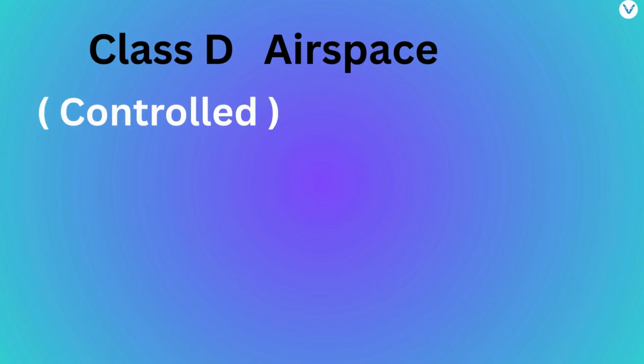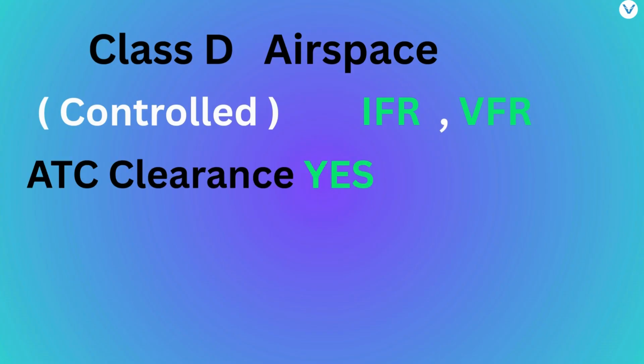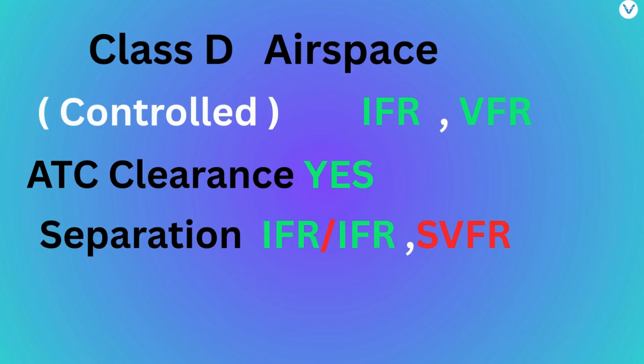Class D is controlled airspace, where both IFR and VFR flights are permitted. In Class D airspace, ATC clearance is required to operate a flight. While in this airspace, IFR flights are separated from other IFR flights and special VFR flights and receive traffic information in respect of VFR flights. VFR flights receive traffic information in respect of all other flights.